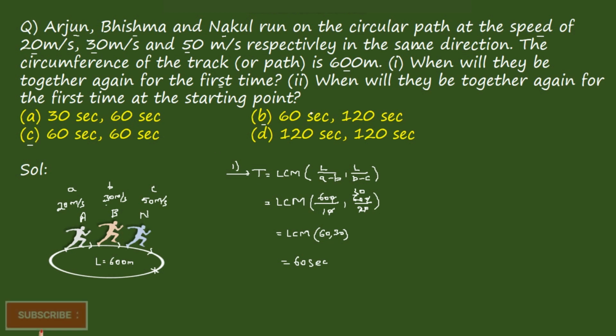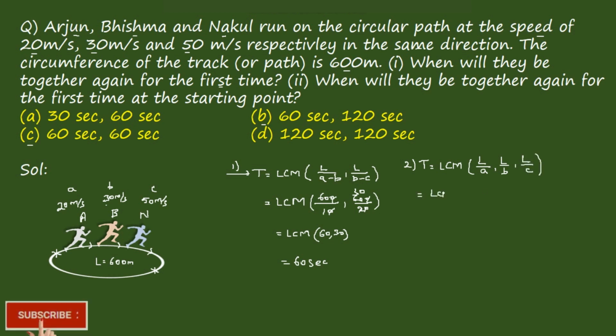So finding the second one now. When will they be together again for the first time at the starting point? If you consider this as a starting point, again they have to reach the same point together. You have to find at what time they would be reaching, right? So for the second one, we know the formula also. Time taken to meet together for the first time at the starting point is equal to LCM of L by A, comma L by B, comma L by C, right?